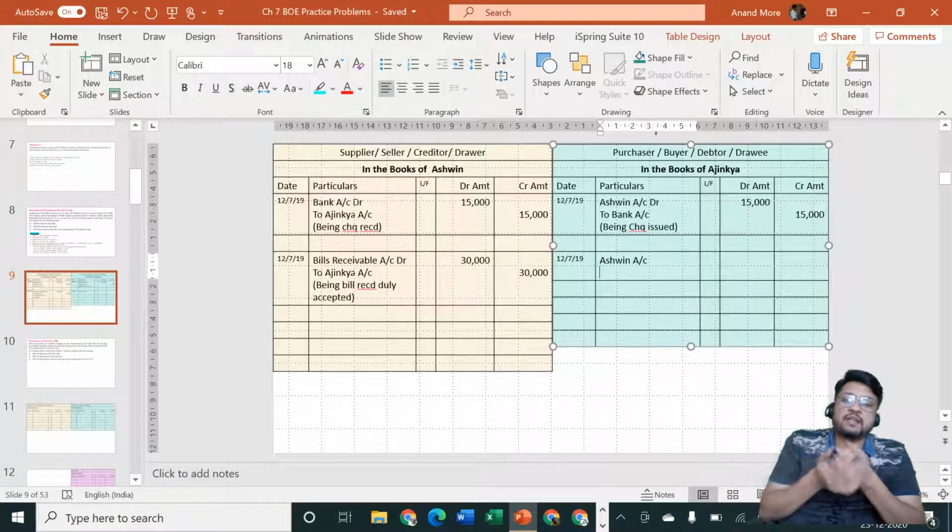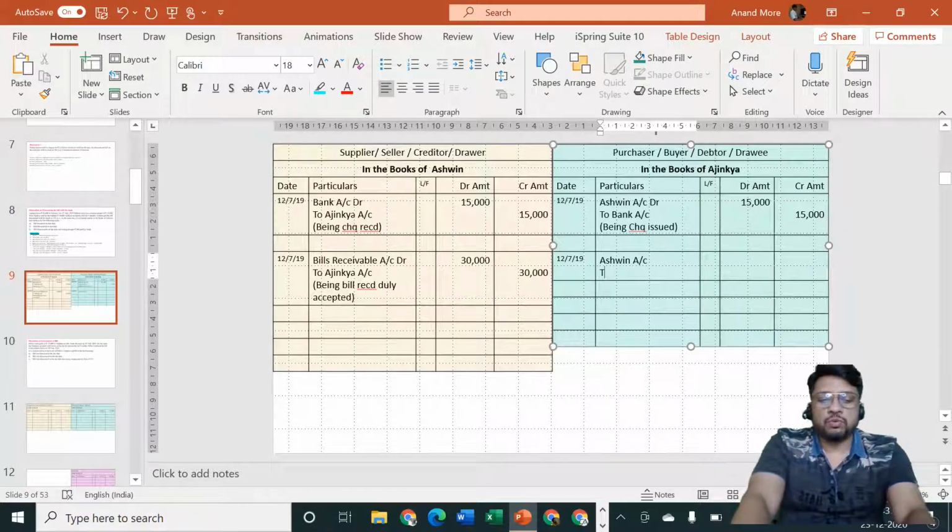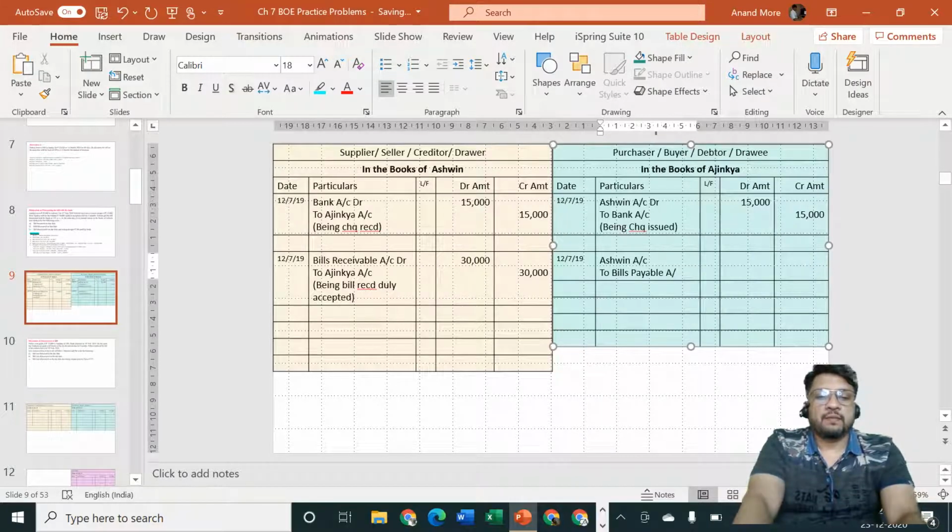That bill of exchange is a liability for us. That means it is not a bills receivable for us, but for Mr. Ajinkya it is bills payable. So he will specify to bills payable account. Amount is how much? The amount is rupees 30,000.